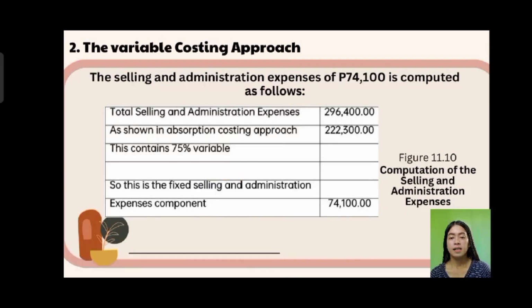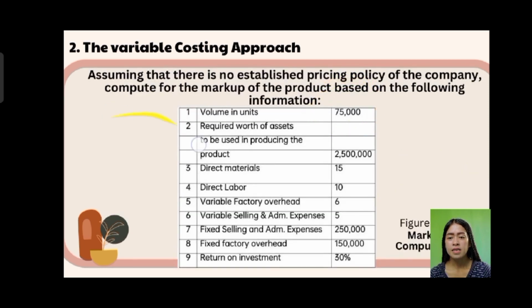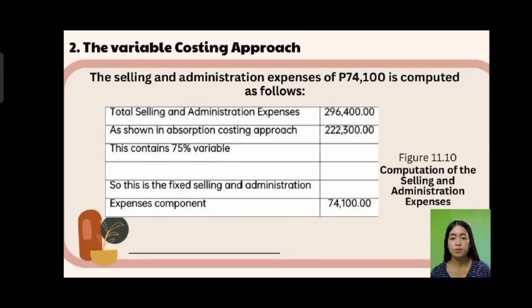Next, the selling and administration expenses of 74,100 are computed as follows. You are assuming that the total selling and administration expenses is 296,400, as shown in the absorption costing approach.